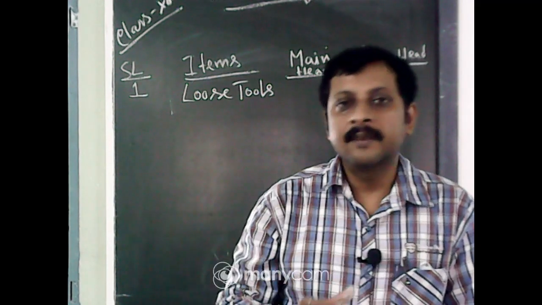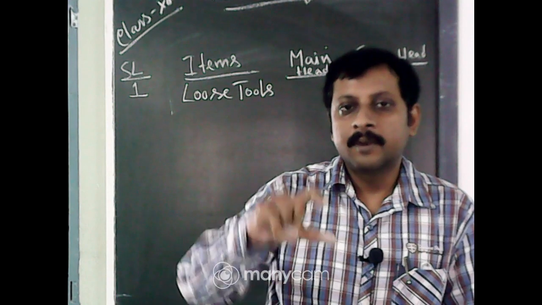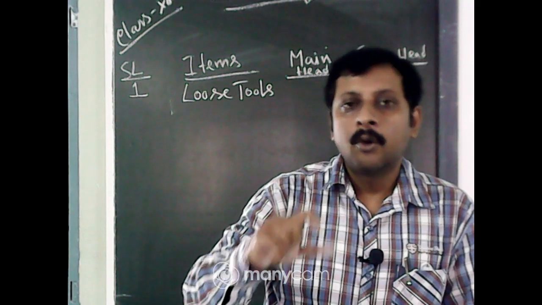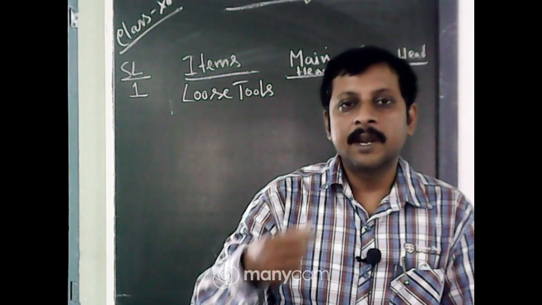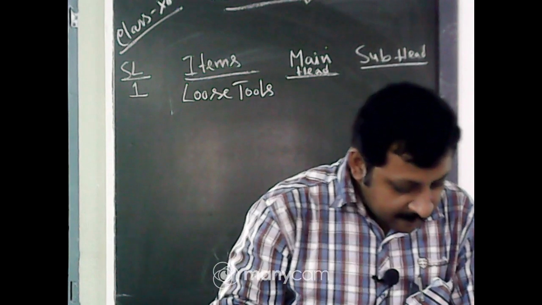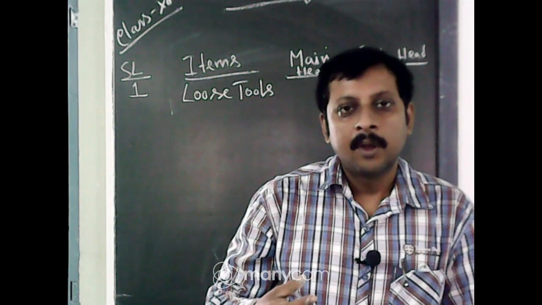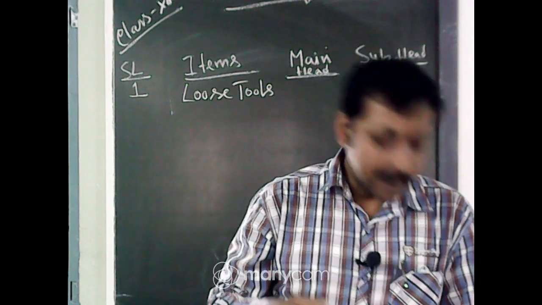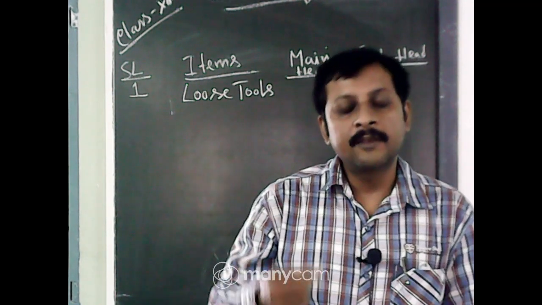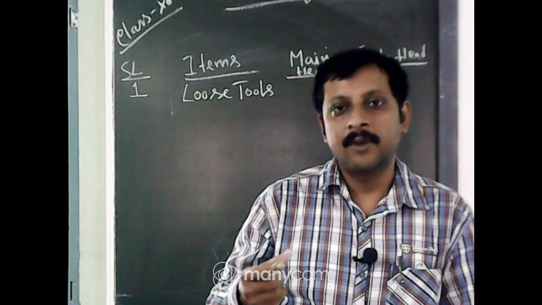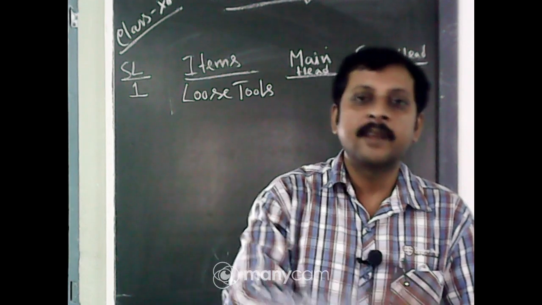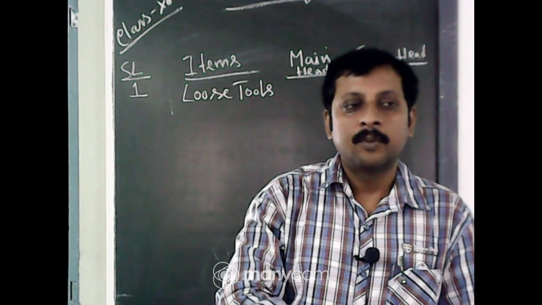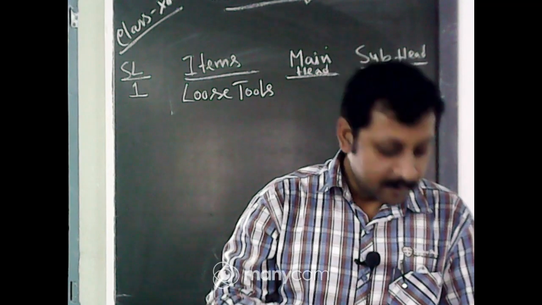This type of thing is used, these things are used by all, and they are usable for each and every year. This also comes under stocks. So these loose tools actually come under what in a company we call inventories. Inventories means stock plus other stock also. Loose tools come under inventories.